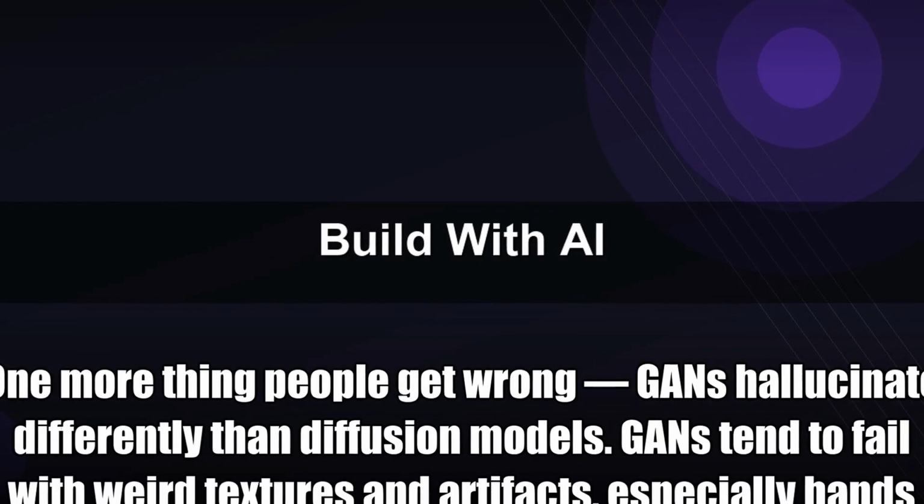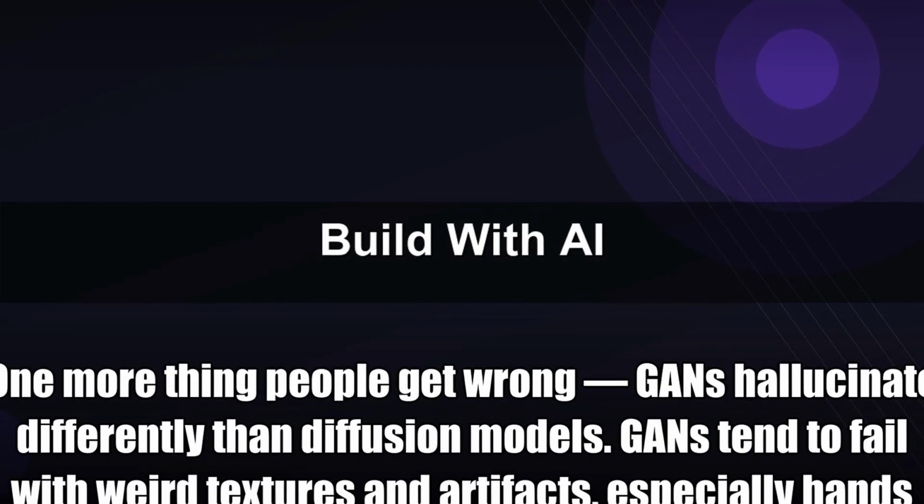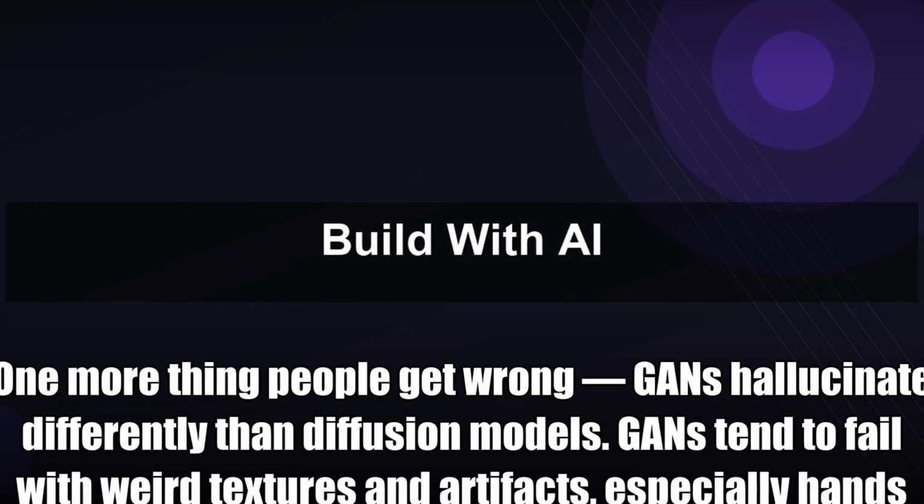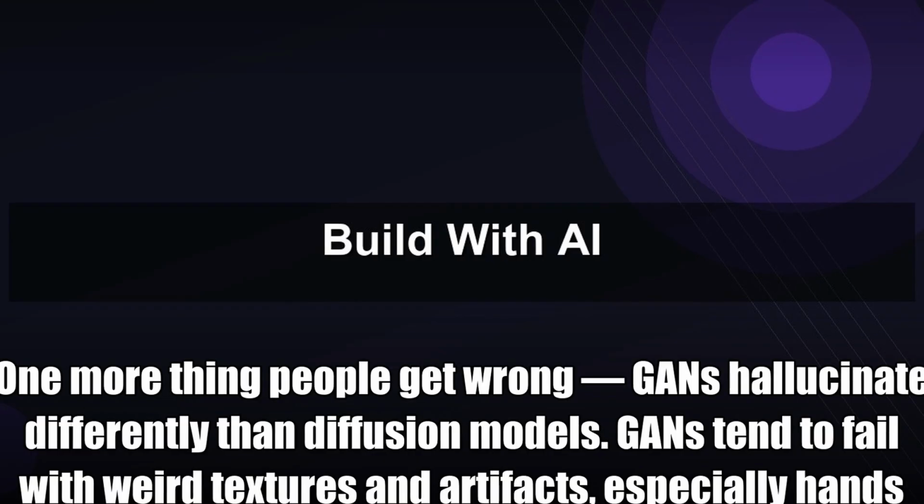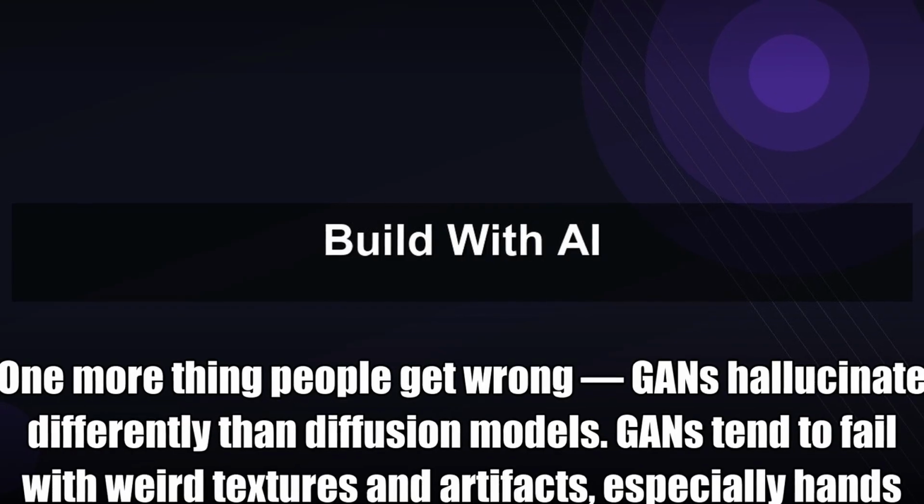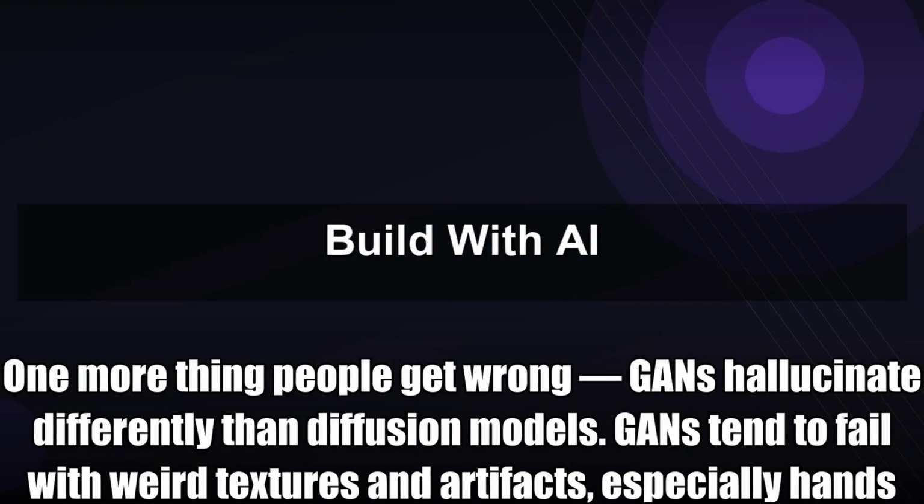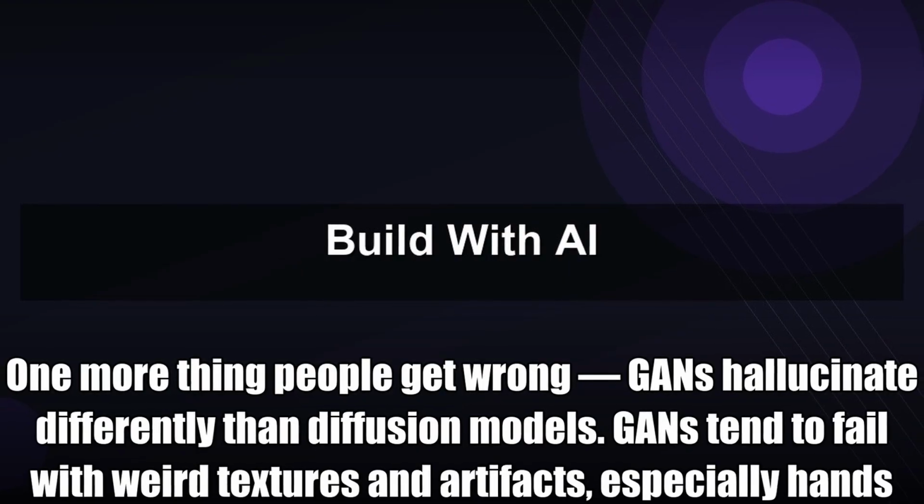One more thing people get wrong. GANs hallucinate differently than diffusion models. GANs tend to fail with weird textures and artifacts, especially hands and teeth. Diffusion models fail by being too smooth, too dreamlike, almost overly coherent. Different failure modes, different use cases.